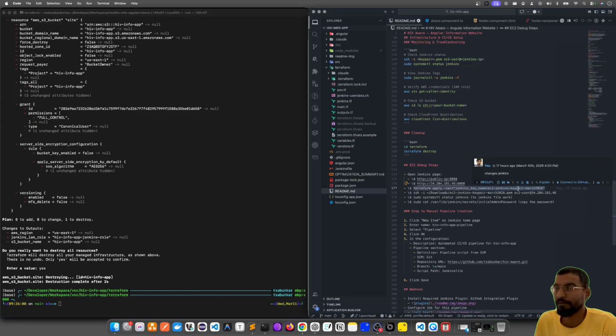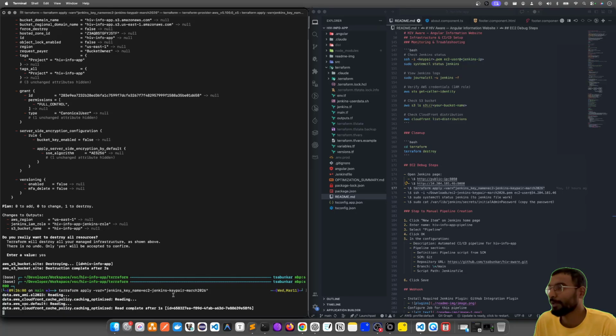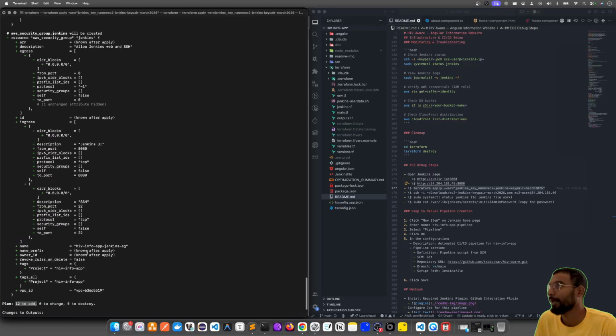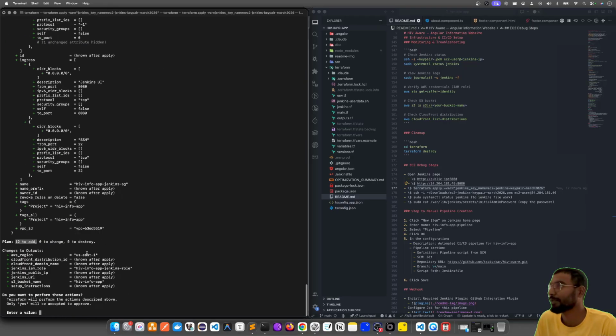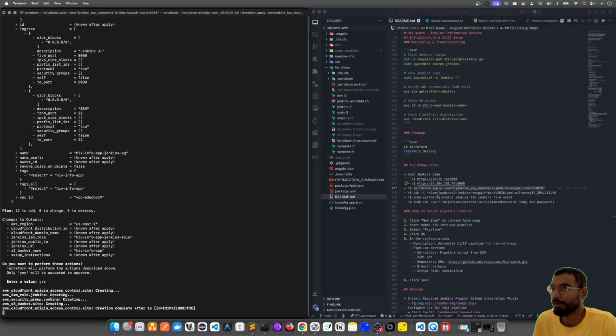I'm trying to give the key pair name, so I'll tell you why I'm doing that. I have already downloaded this key pair, and it is planning to create 12 resources to add in terms of infra. I'll say yes.